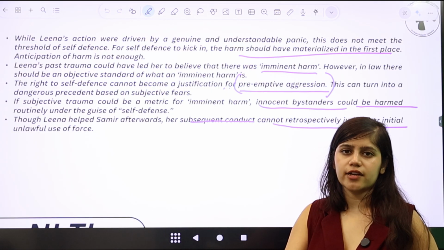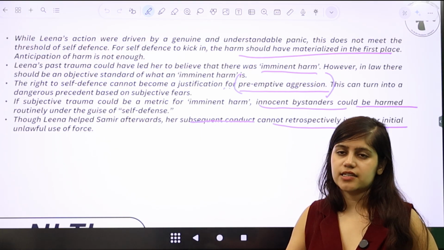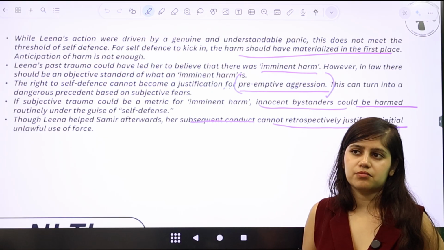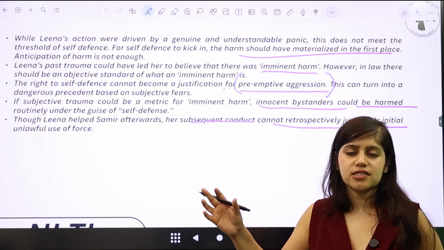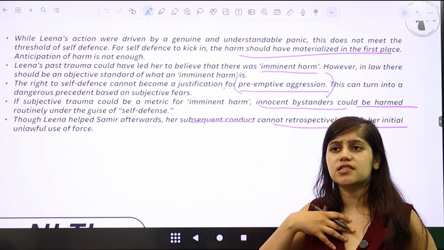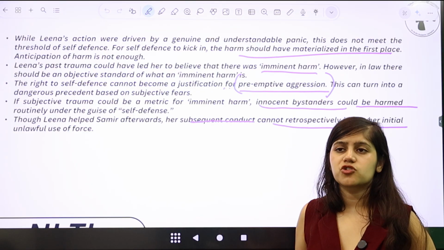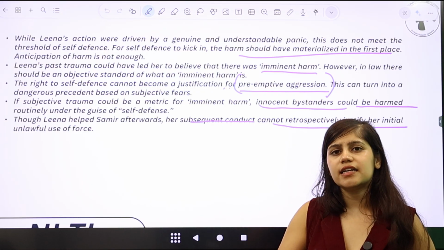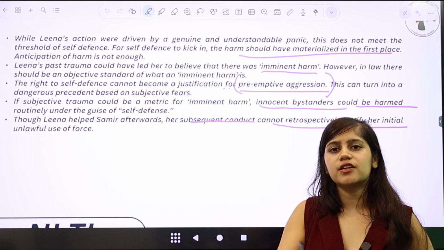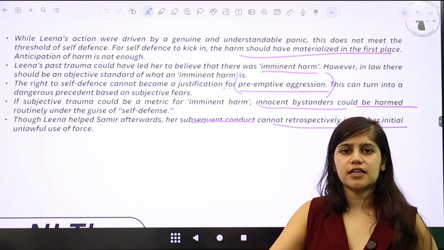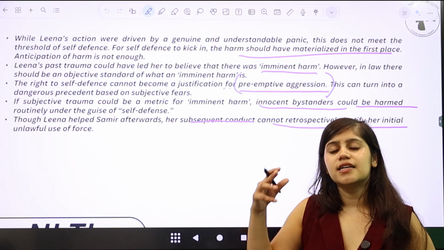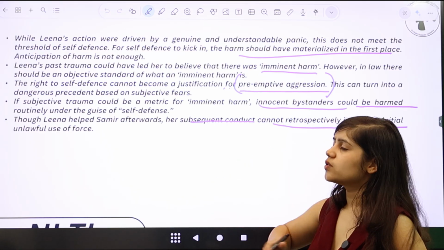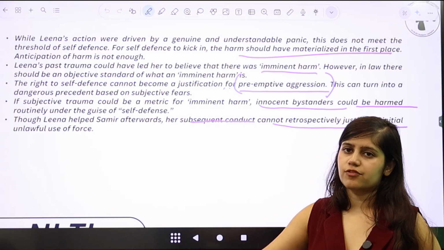That is also something that you can respond to if you're saying that Leena is not responsible. You can talk about the fact that the law can have a reasonable man stance, but then the law should also see what is reasonable for a woman in the first place, right? So even though there cannot be different standards for different individuals, there can definitely be different standards for different classes of individuals, which means that men can be treated differently and women can be treated differently simply because their experiences are extremely different. I think this is how you can tackle different kinds of questions in part B.